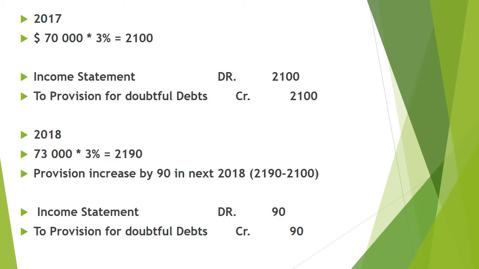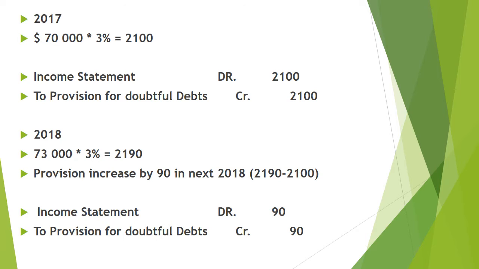And in 2017 there are 70,000 trade receivables, multiplied by 3%. That provision for doubtful debt in 2017 is 2,100. We will transfer the provision for doubtful debt to the income statement, 2,100. We will close the provision for doubtful debt in the income statement, 2,100, as an expense.